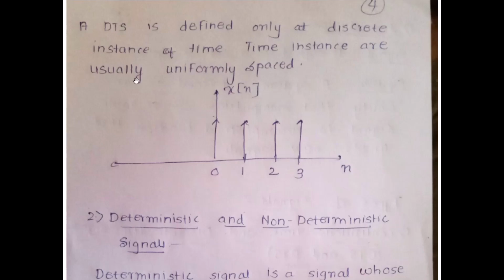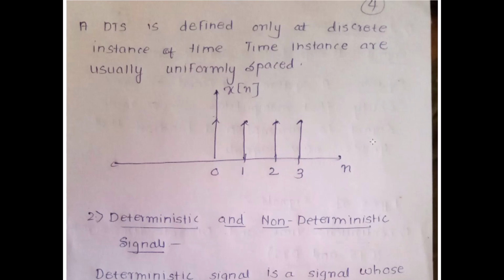Whereas in case of my DTS, I am going to have it represented by x of n, as x of t in case of my CTS, and it is going to be defined only over specific intervals of time: 0, 1, 2, 3. So it's not defined at 0.5, at 1.5, at 2.5.